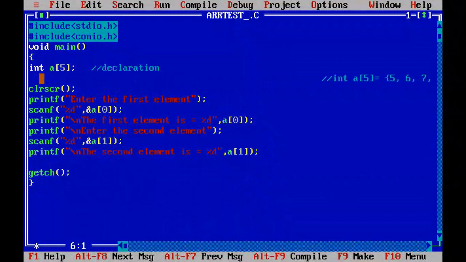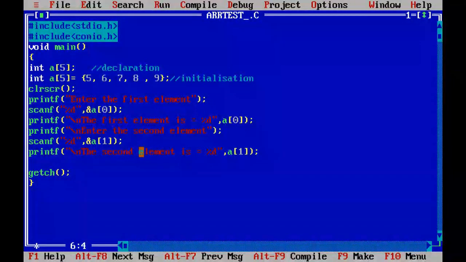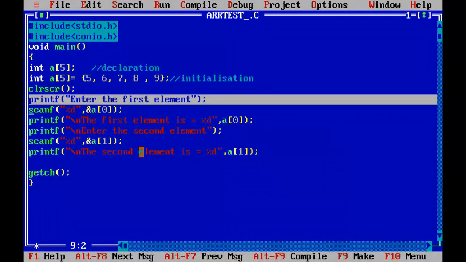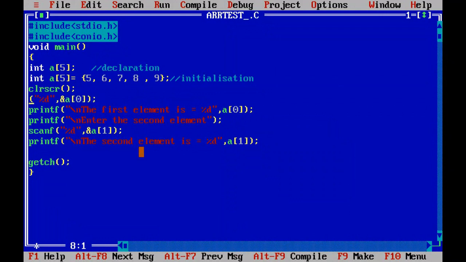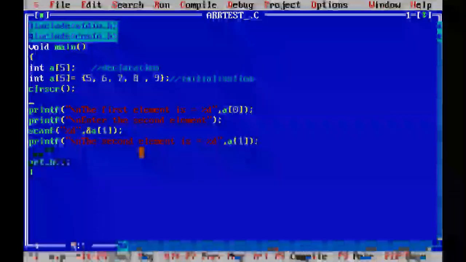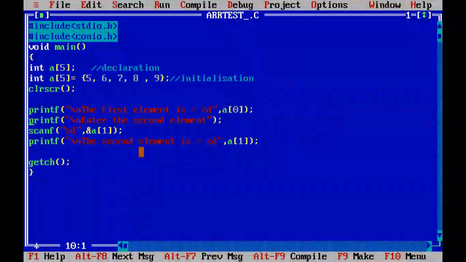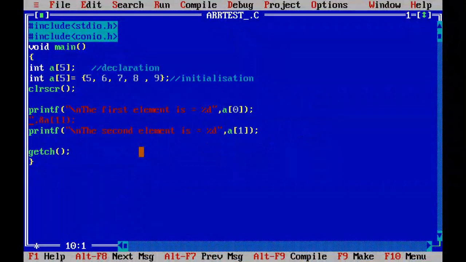Now another method I want to show you here. Like this you can also initialize. Suppose int a[5] equals 5, 6, 7, 8, 9. There are 5 elements I have initialized here. So there is no need to print the message here, no need to scan the values, because the values are already initialized by you. So let me delete these messages.